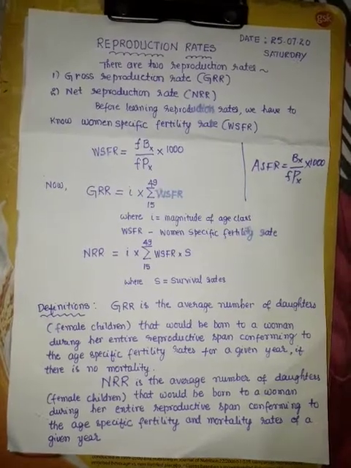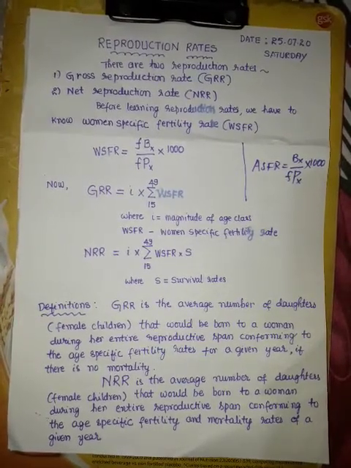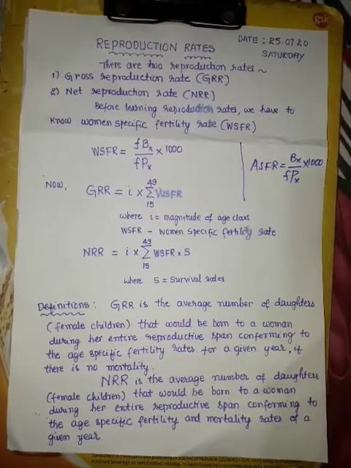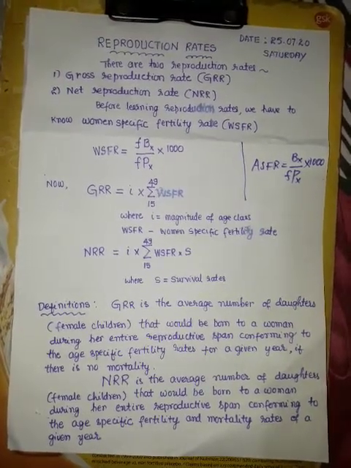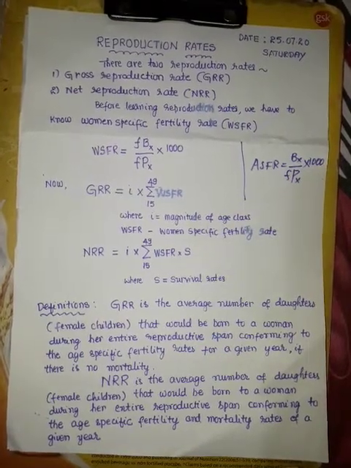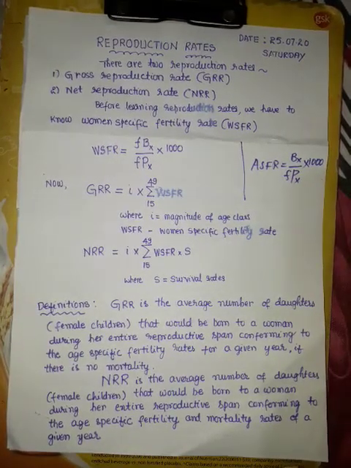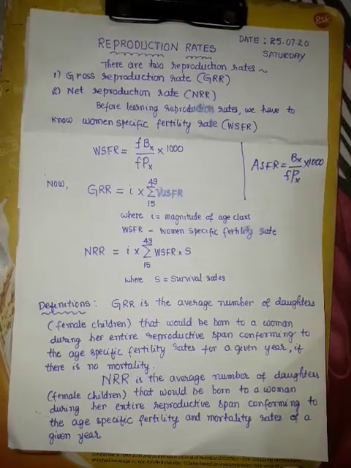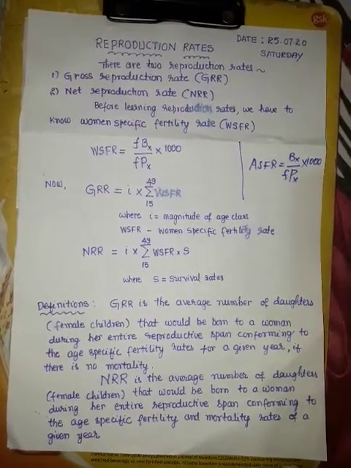Now the NRR formula. NRR is equal to I into sigma 15 to 49 WSFR into S. I is the magnitude of the class intervals of ages. WSFR is the woman specific fertility rate. S is a new term, that is, S means survival rates.